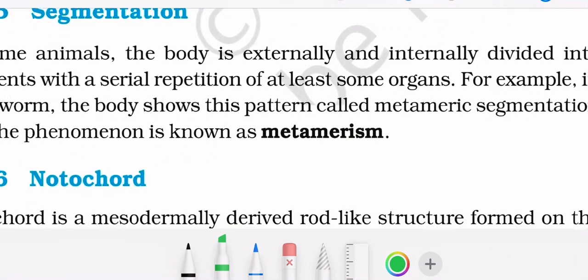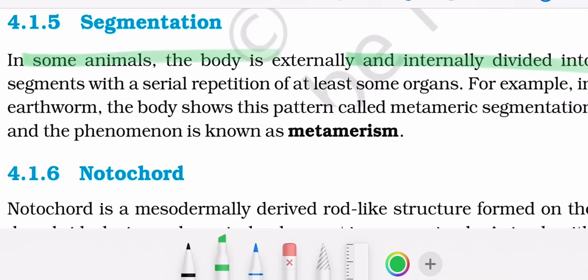Example, Platyhelminthes. Segmentation. In some animals, the body is externally and internally divided into segments with a serial repetition of at least some organs. For example, an earthworm. The body shows this pattern of metameric segmentation, and this phenomenon is known as metamerism.